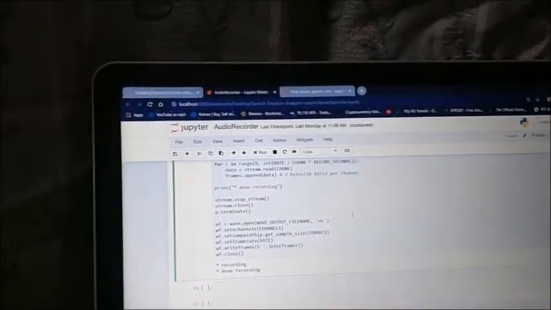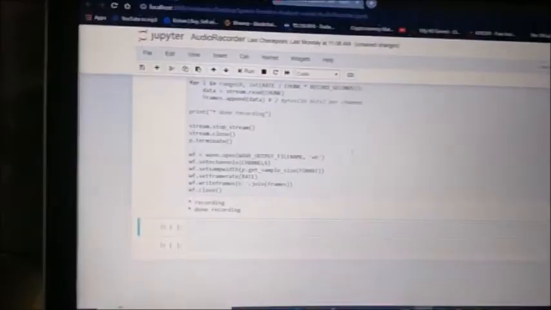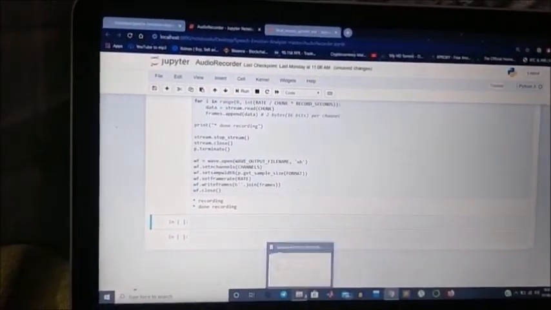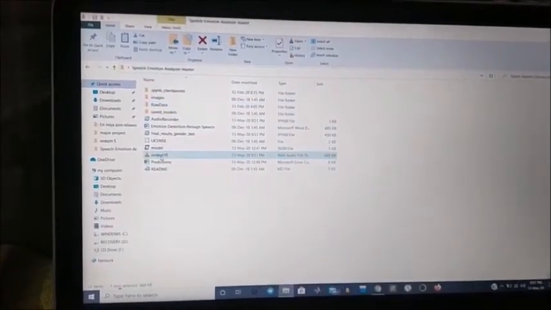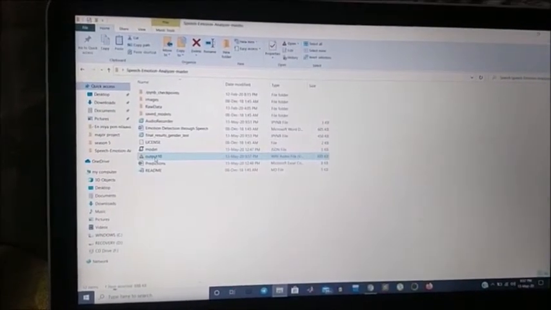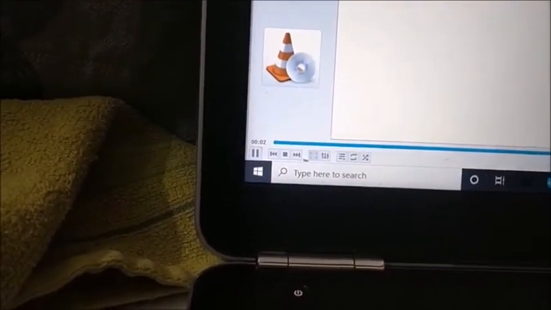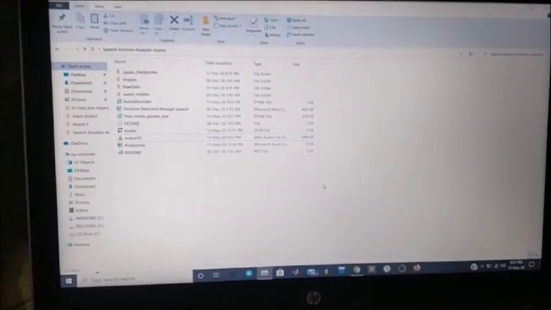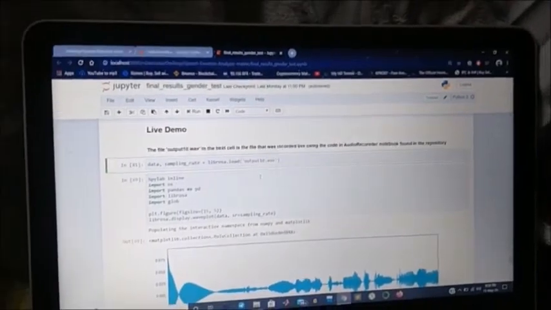So I'll just record this. Hello everyone, I'm Praveen. So the recording is done. I'll just show you where it's saved. We have this folder, output 10. You'll just be hearing the same output. Hello everyone, I'm Praveen. So this is the audio file which I have just recorded, and I'll be using this audio file in this program to check the waveform and its expression.